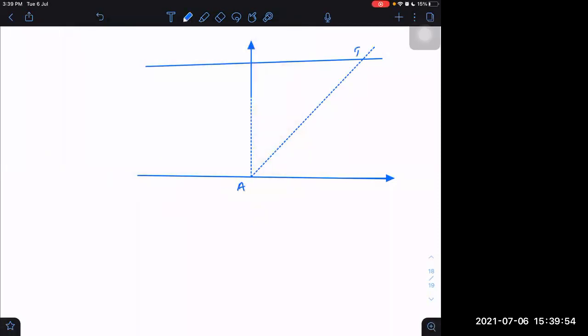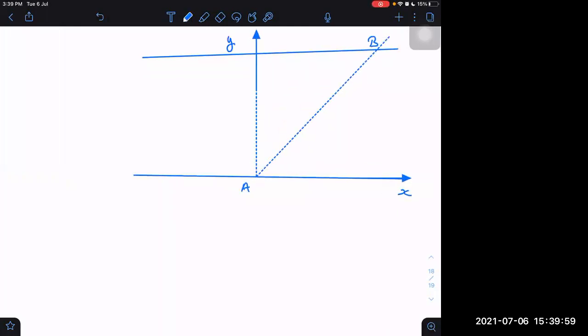A, B, x-axis, y-axis. This angle is given to us as alpha.